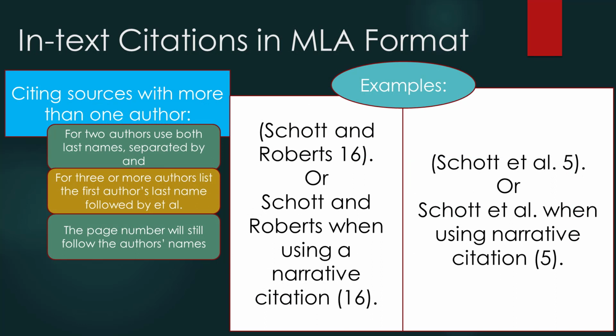Now we will finish with listing multiple authors and citations with no authors. If we have 2 authors, we will simply separate their last names and then list the page number after the second author. When using a narrative citation, you will also use the word "and" to separate the authors, and then put the page number at the end of the sentence.